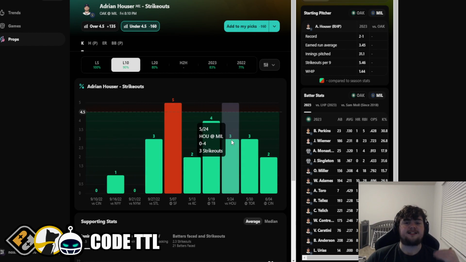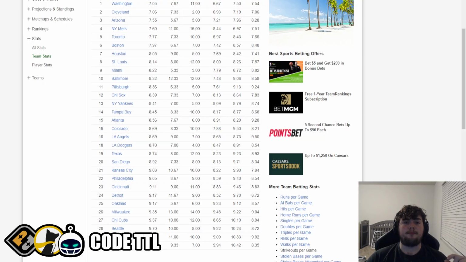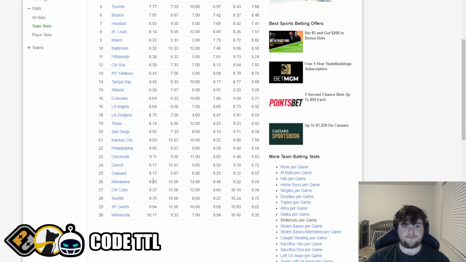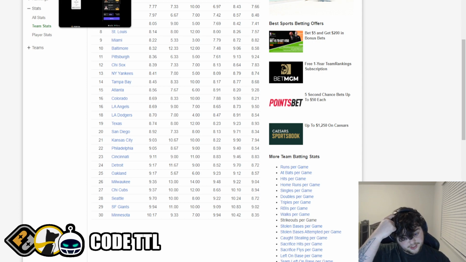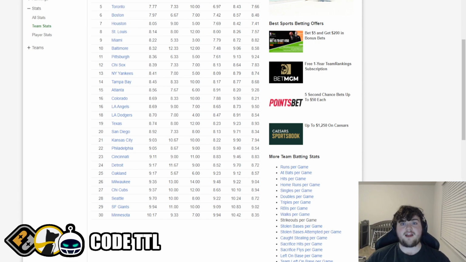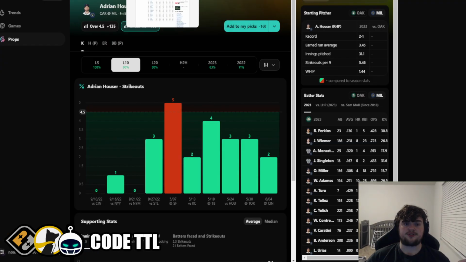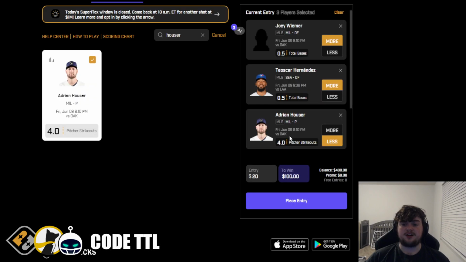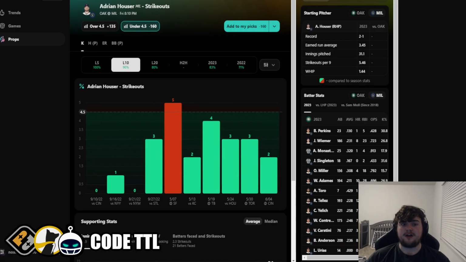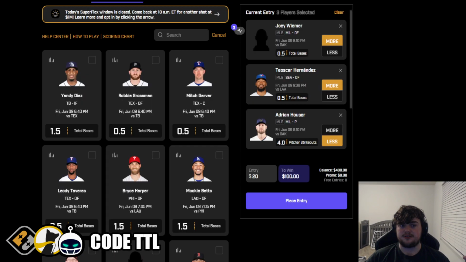The only thing that slightly scares me on this is just how much the Athletics strike out. So they strike out 9 times per game. But on the bright side to this, over the last 3, they're only averaging 5.6 strikeouts per game, and they only had 6 strikeouts last game. So it's very likely they're only going to strike out 5 or 6 times this whole game, and the bullpen could be the reason for 2 or 3 of those strikeouts. I do think that Adrian stays under this 4 strikeout mark, or at most gets that push. So I do love this play here, and I'm locking this one in with confidence.